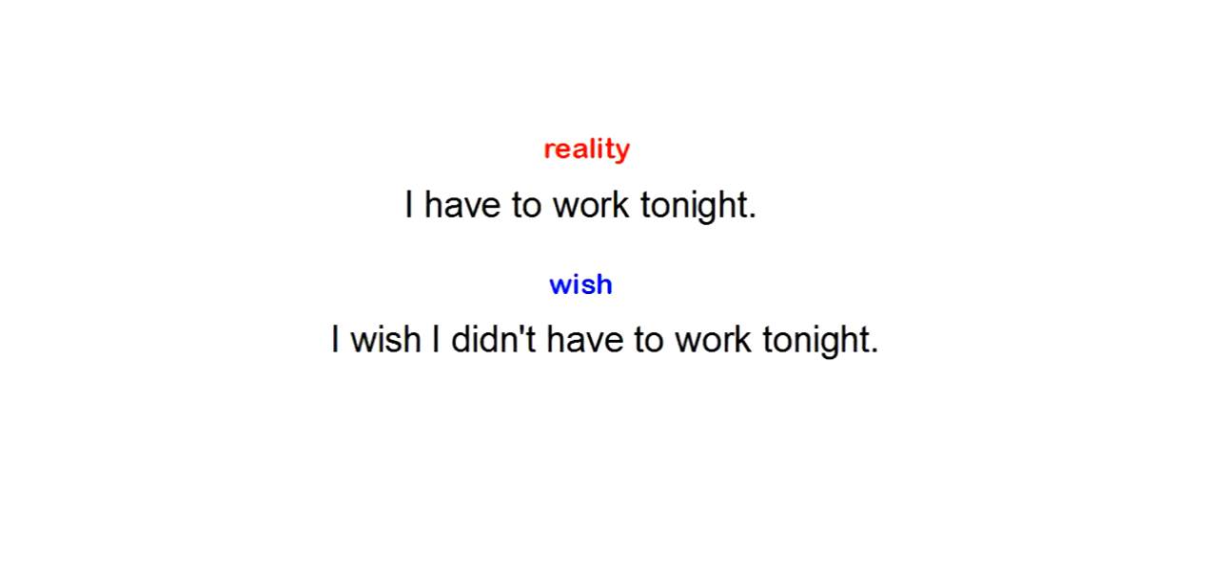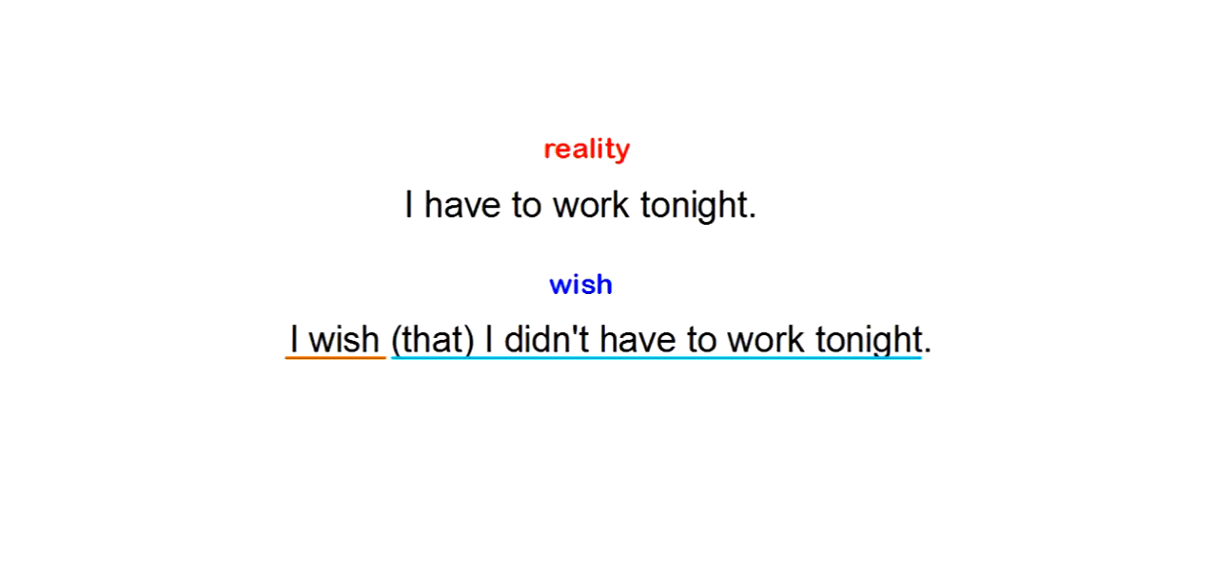So I have this sentence, I wish I didn't have to work tonight. It is comprised of two clauses. An independent clause, I wish, and the other part is the dependent clause. What I'm really saying is I wish that I didn't have to work tonight. The word that is optional. This dependent clause is a noun clause. Many noun clauses begin with an optional that.